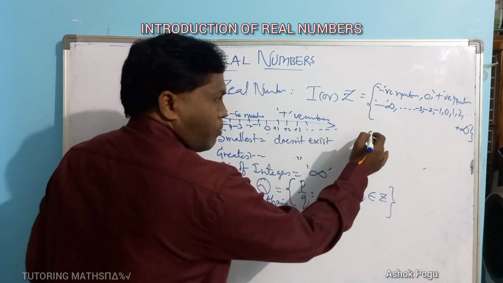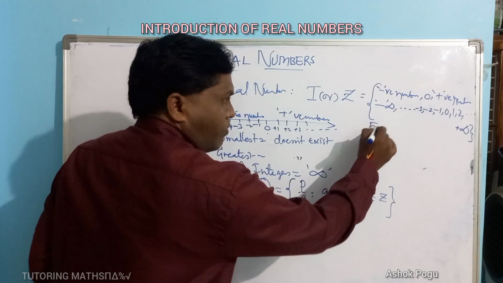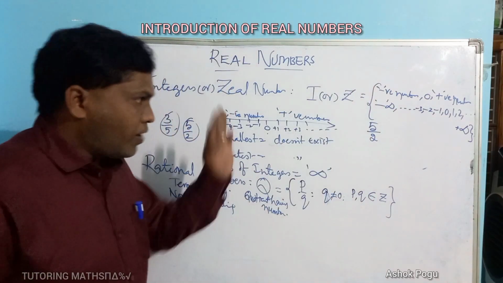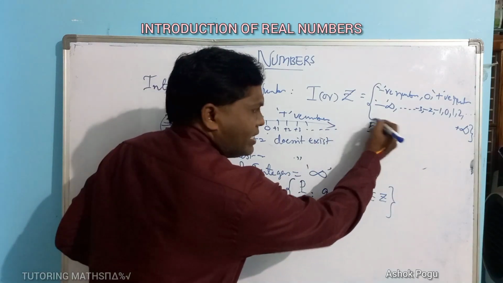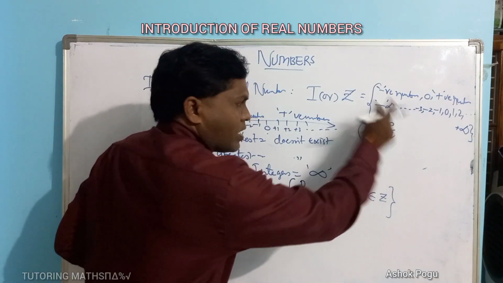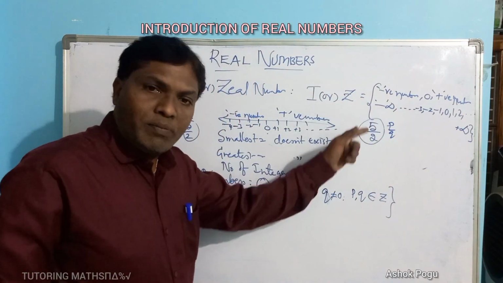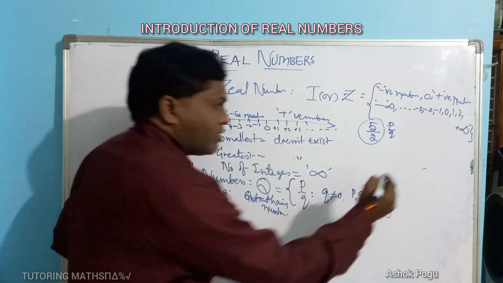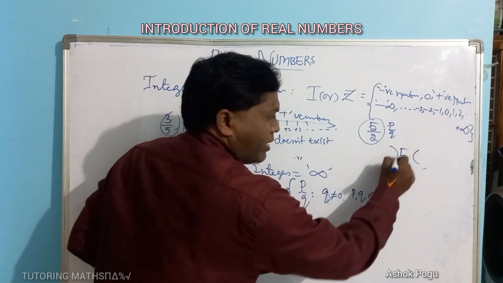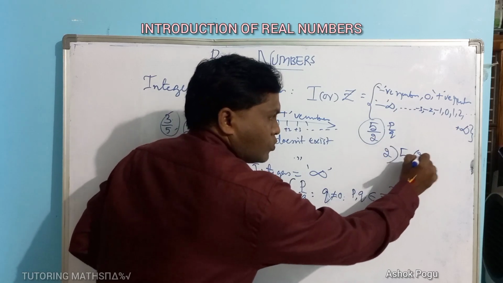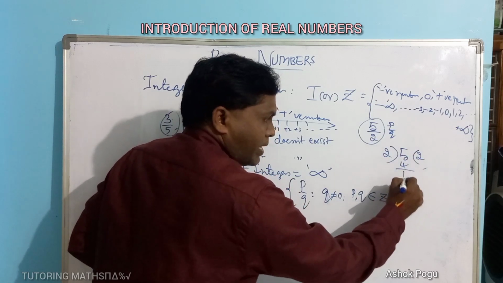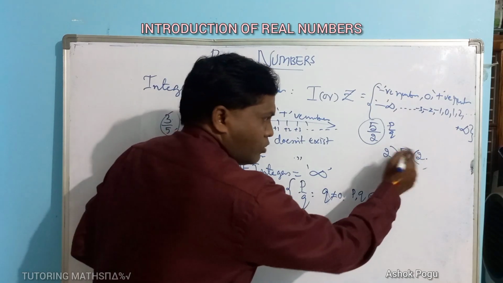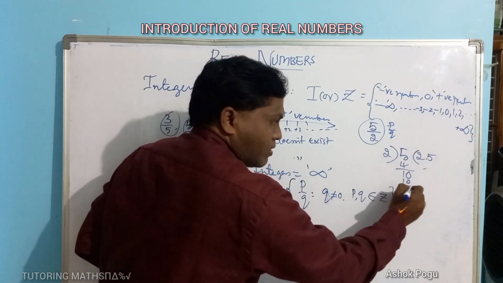Let us take one problem, 5 by 2. It is P by Q form. Which type of decimal is it, terminating or non-terminating? Let us check. Divide 5 by 2: 2 times 2 is 4, remainder 1. You can put a decimal point, then a 0, and 2 fives are 10.